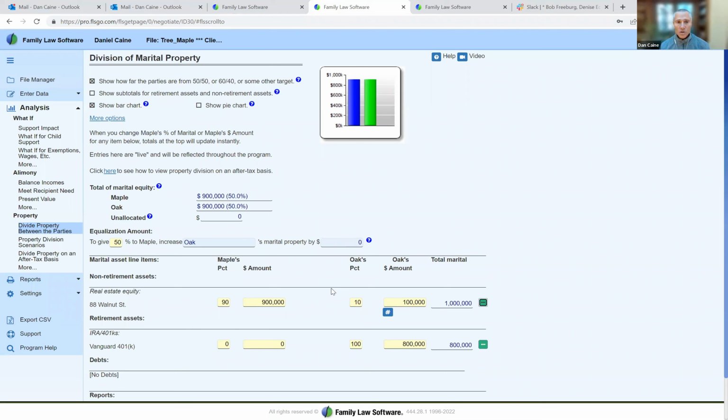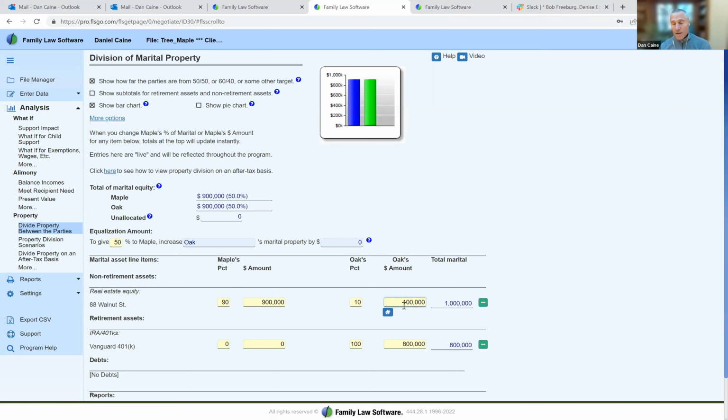What people usually do is Maple goes and takes out a second mortgage or refinances the mortgage, gets 100,000 from that refinancing, and gives it to Oak. What family law software has done, very quickly, is show the amount that that mortgage needs to be to get the parties overall to a 50-50 split.